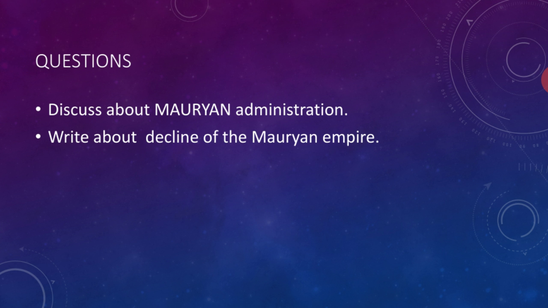So what are the questions? Discuss the Mauryan administration and write about the decline of the Mauryan Empire. These are the two questions. Simple only. Based on what I taught, you can understand and do your homework. Next lesson you are going to see about geography. We can see that in the next class.